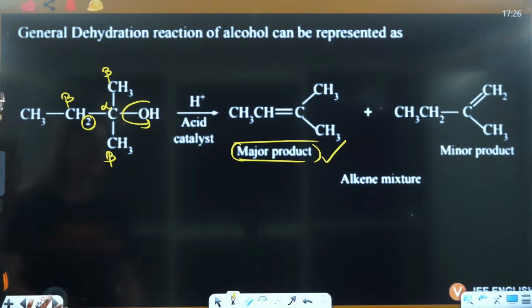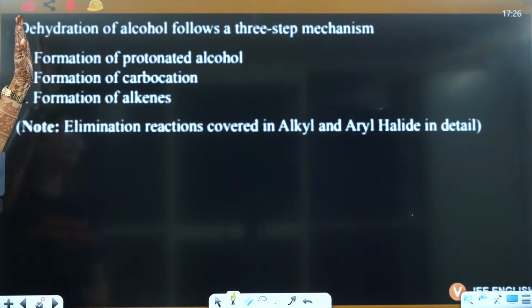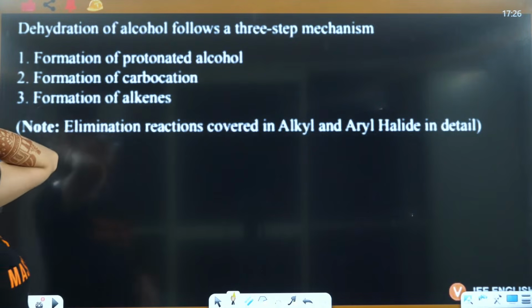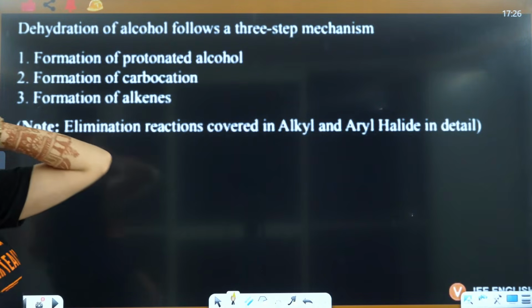Yes, PCC, PDC, yes. That we'll talk about, don't worry, that is here only. In the oxidation we'll talk about that.